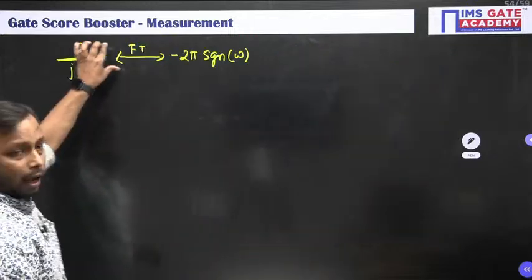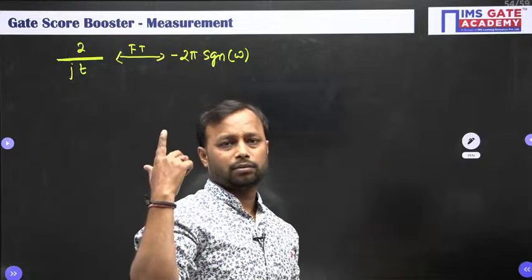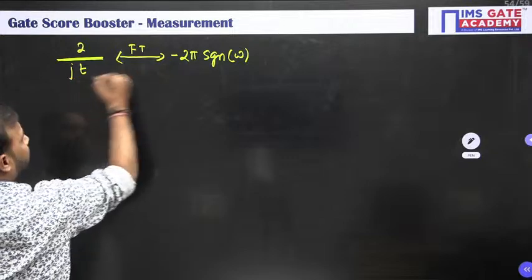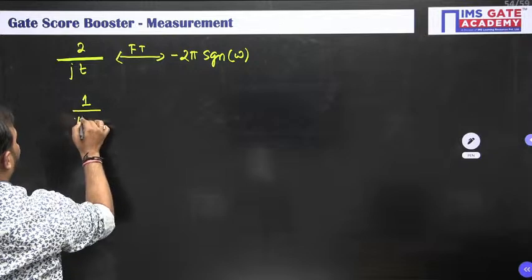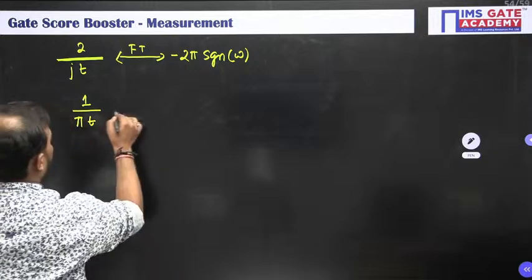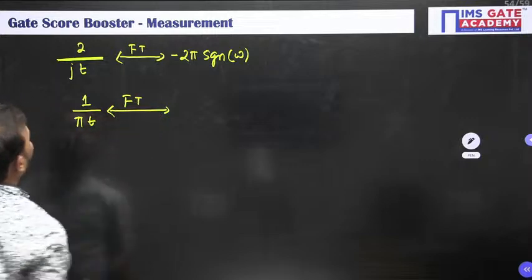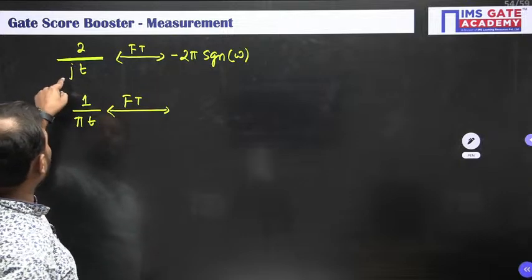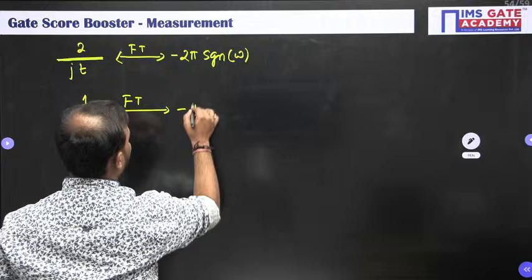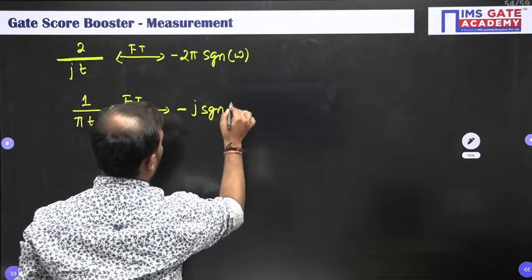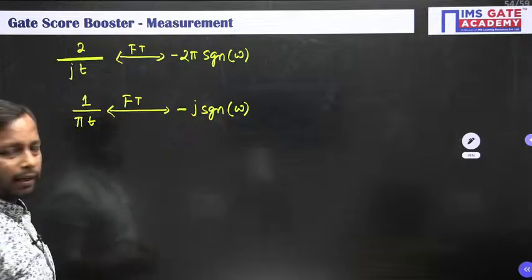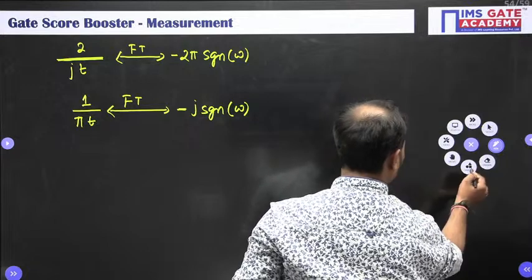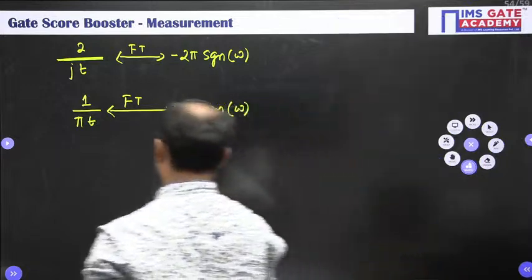Now since the Fourier transform is linear, we can cancel 2 and 2 and take this j there and pi here. We'll get 1 upon pi t because of the linearity principle. हाँ, क्या मिलेगा? 2 will be cancelled out and take pi here and take j here. We'll get minus j signum of omega. All right. So let me draw its frequency response.